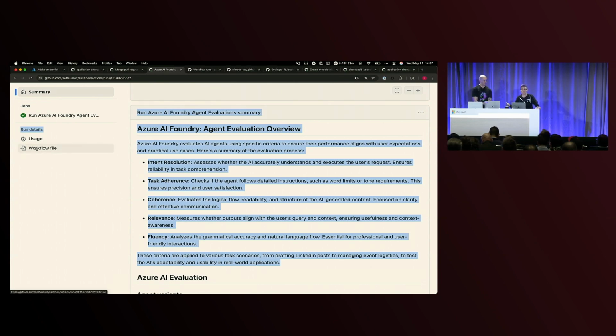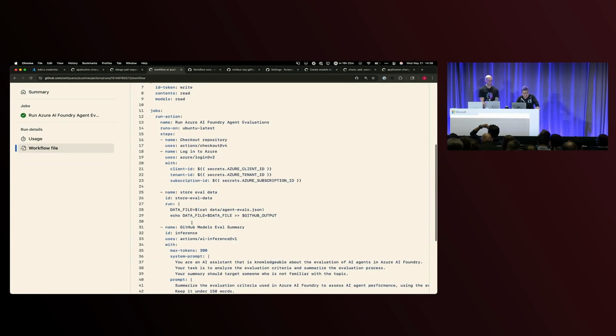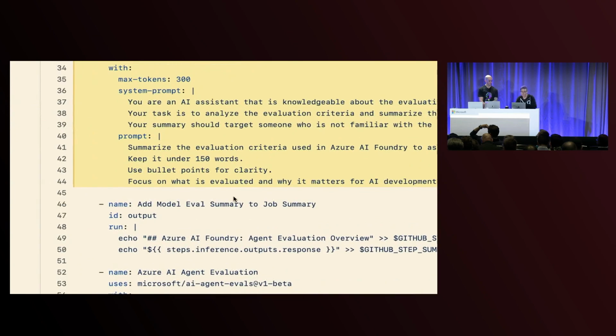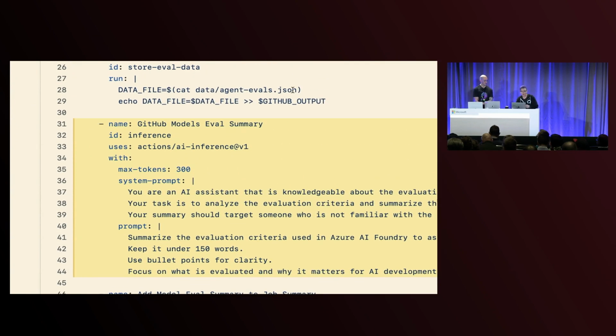The code that Ben showed you earlier, where it was super verbose, with JSON piping and curl commands and everything, this is still so brand new that that was the first way that we could invoke it, because it's open, you can call it, you can take advantage of it. But we now do have an official action that I'm just going to highlight the lines for here. This is an easier way to do it, where now you can take advantage of inference as part of an official AI action. You can give it a system prompt and a prompt of what you want it to do.